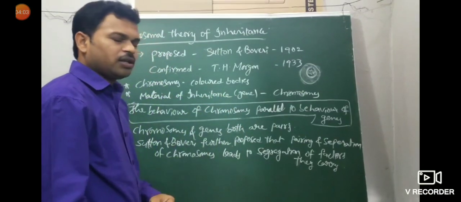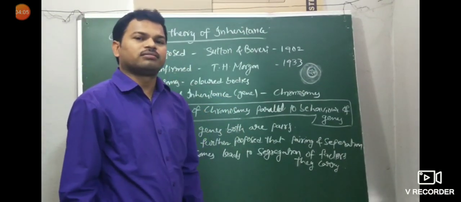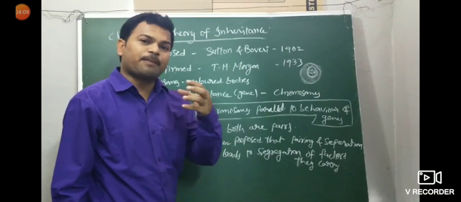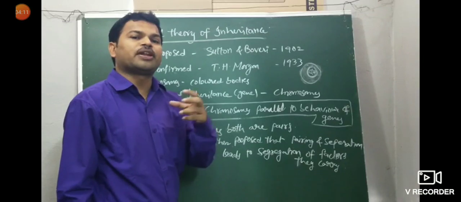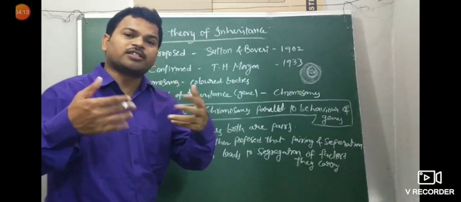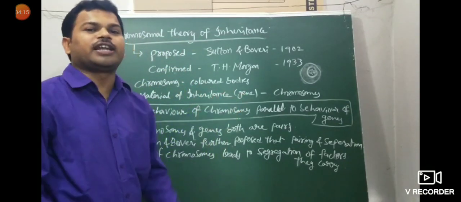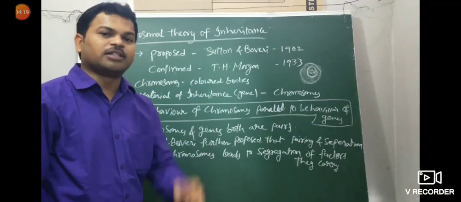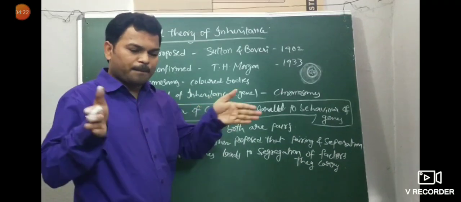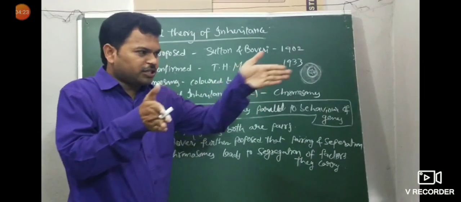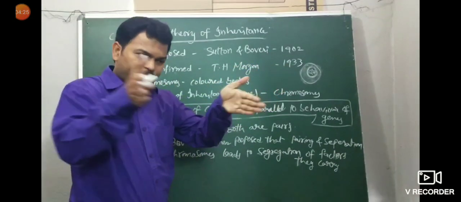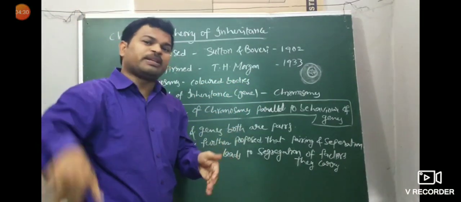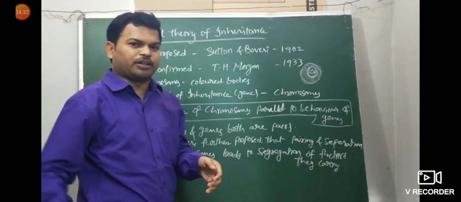I mean, during the segregation or separation of chromosomes, the factors also segregate, and each chromosome carries factors. That is the meaning of that. Pairing means here one chromosome, here one chromosome. Already paired chromosomes need to be separated now.